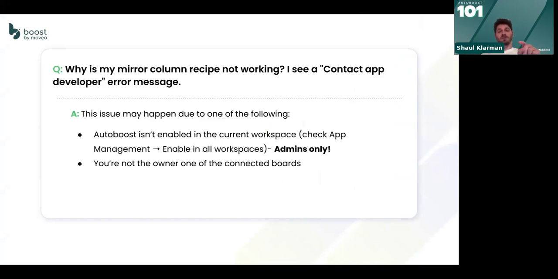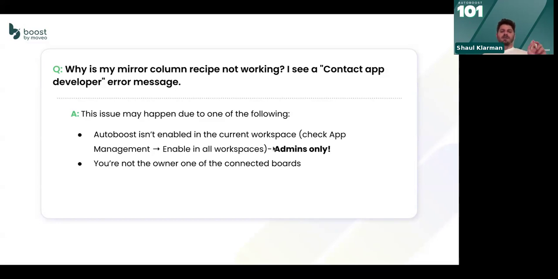Sometimes they choose a specific workspace or they didn't pay attention or whatever. And then you try to do something in a different workspace, or take a mirror from a board that isn't in this workspace or whatever. You want to go to your app management and make sure that all of those workspaces are enabled. Only admins can do it, but it's important. Otherwise, your mirror recipes won't work.